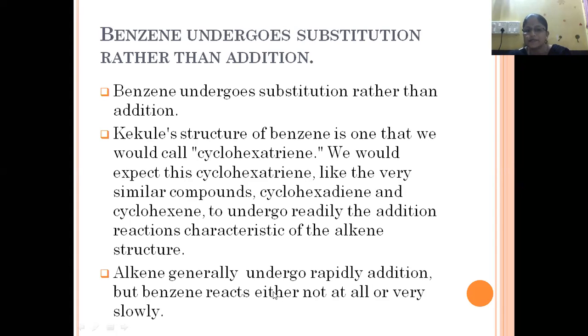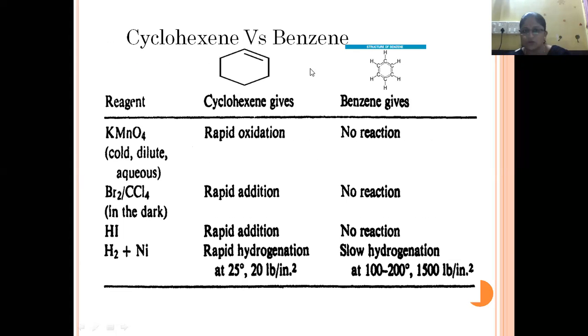But benzene either does not react at all, or it reacts in addition reactions very slowly. So we are comparing cyclohexene with the benzene molecule. This is the structure of cyclohexene, and this is the structure of benzene. We are comparing both these compounds in terms of some reactions.